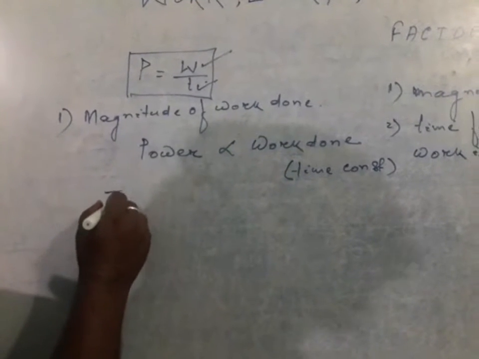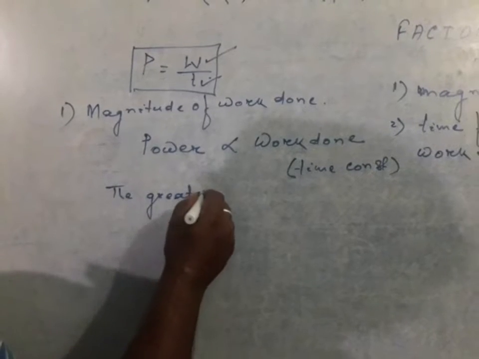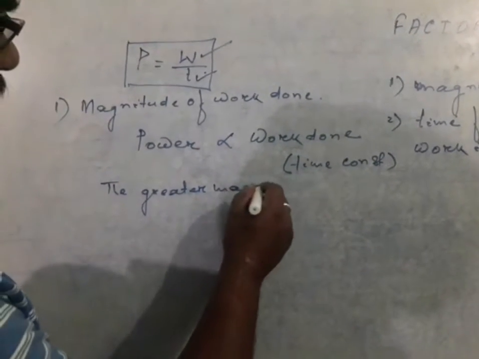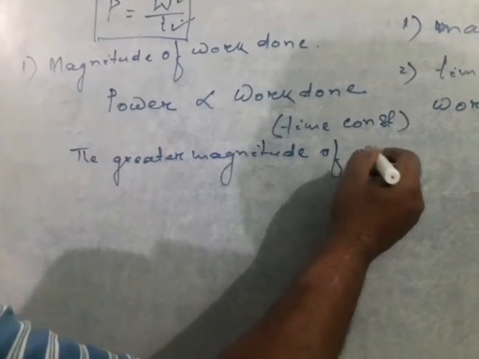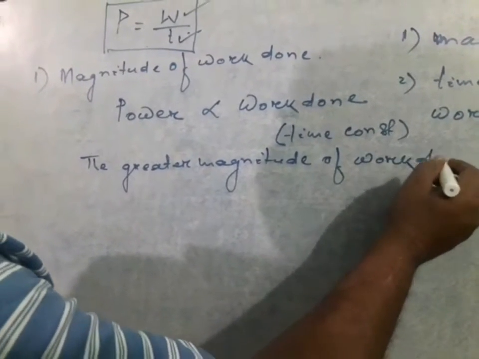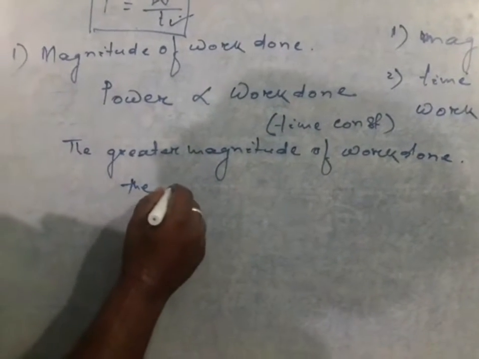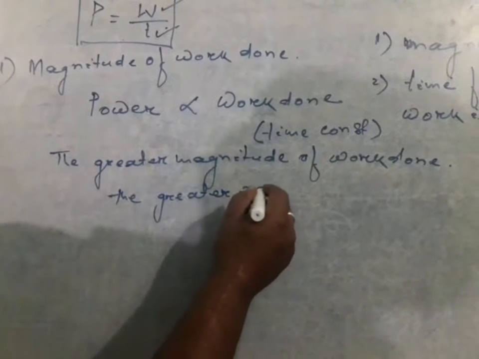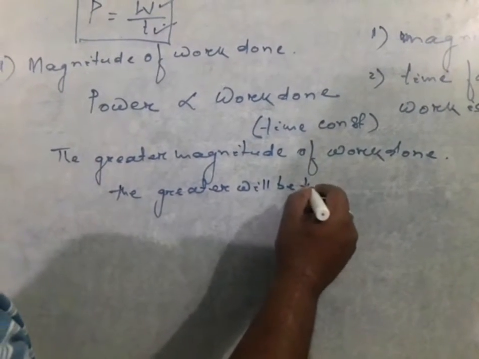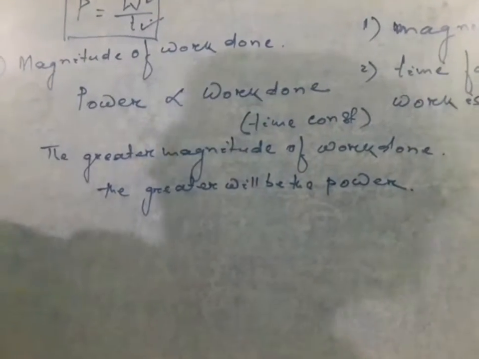The greater the magnitude of work done, the greater will be the power, provided the time taken remains constant.